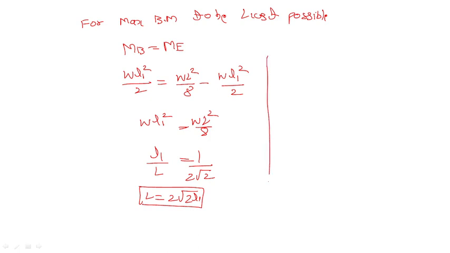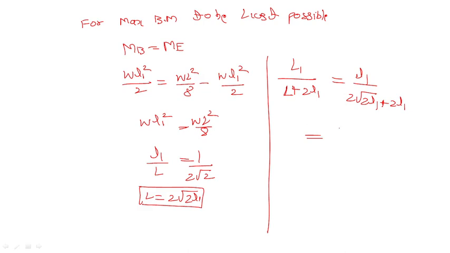So now next portion, L1 divided by L plus 2 times of L1 equals to L1 divided by 2 times of root 2 times of L1 plus 2 times of L1, right?